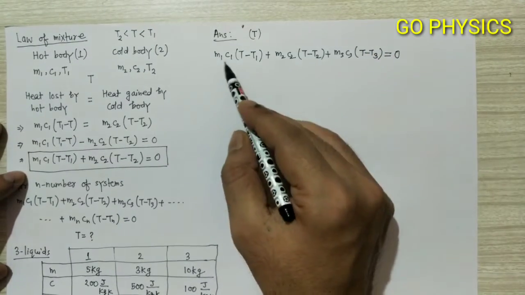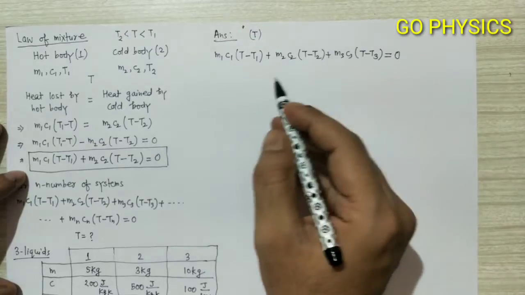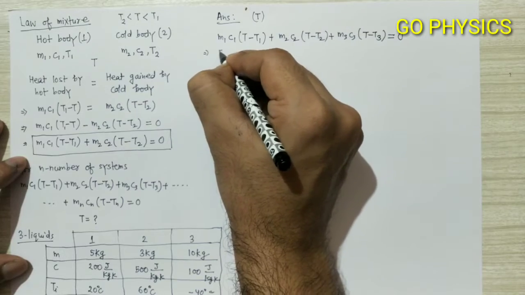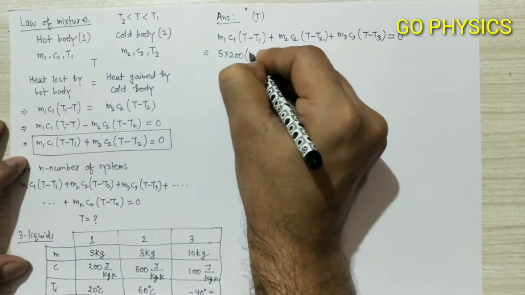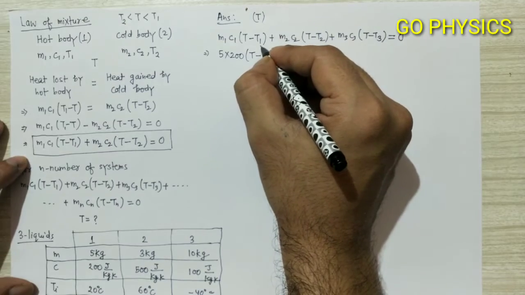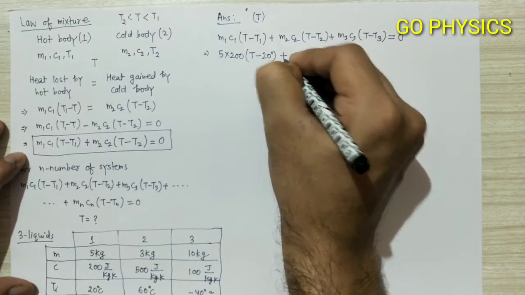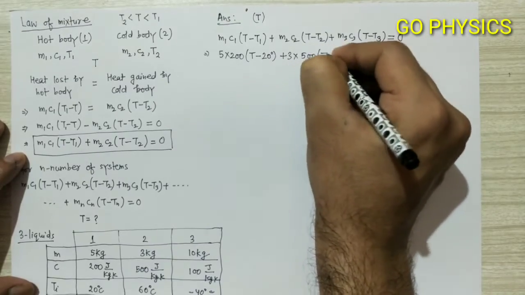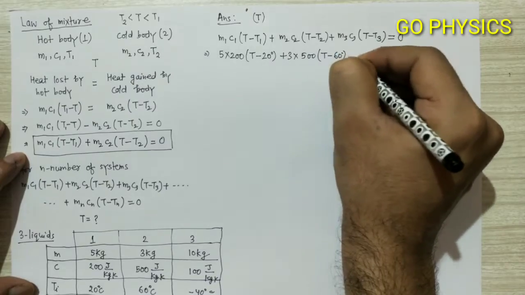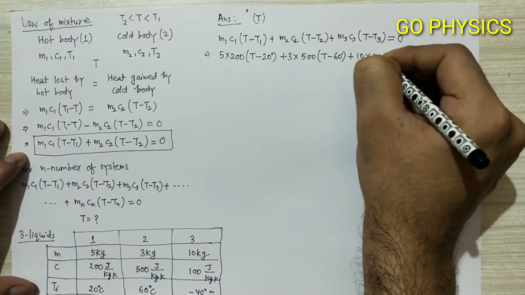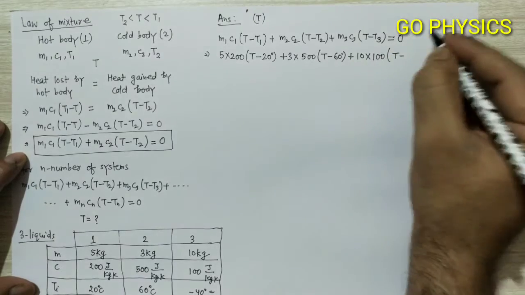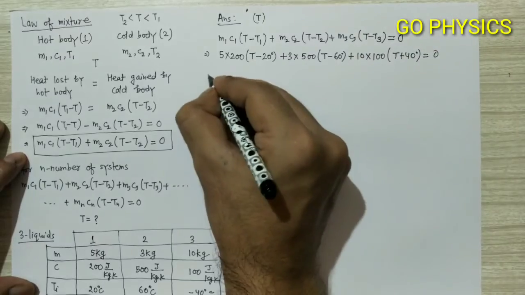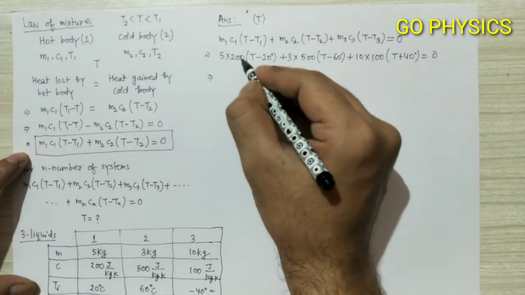Now we will simply substitute all the data as given in the question. Mass of liquid 1 is 5, specific heat 200, (T minus 20 degrees Celsius), plus m2 which is 3 kg, specific heat capacity 500, (T minus 60), plus m3 c3 into (T minus (minus 40)), which becomes plus 40, equal to 0. We will just simplify this to get the final answer.